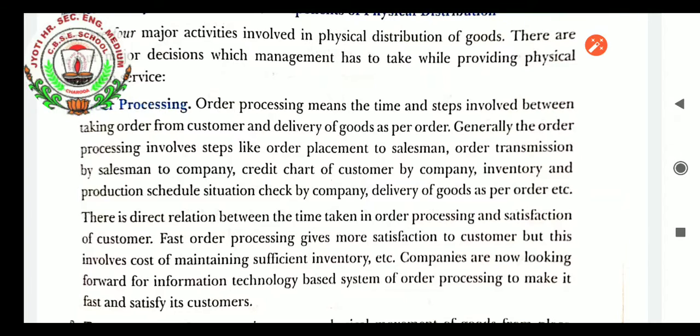Generally, order processing involves steps like order placement to the salesman, order transmission by the salesman to the company, credit check of customers by the company, inventory and production schedule situation checked by the company, delivery of goods as per the order, etc.